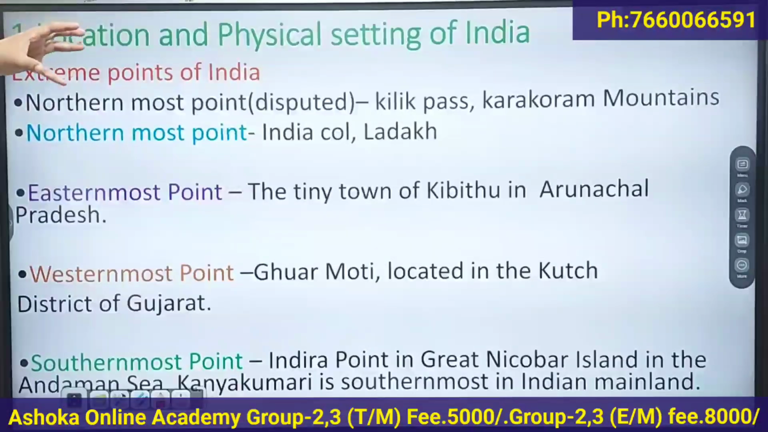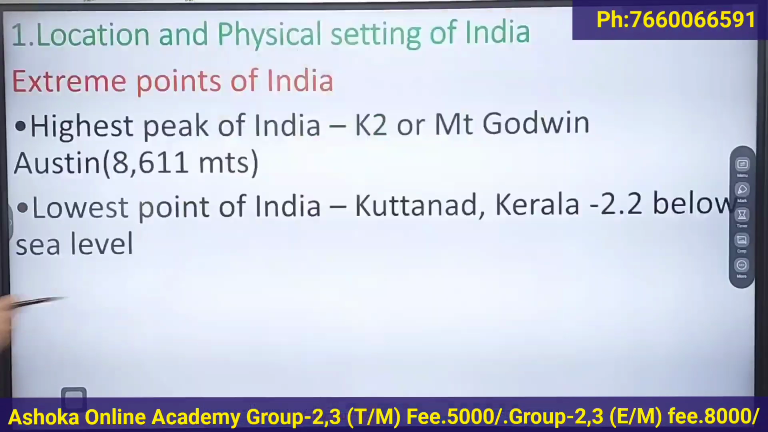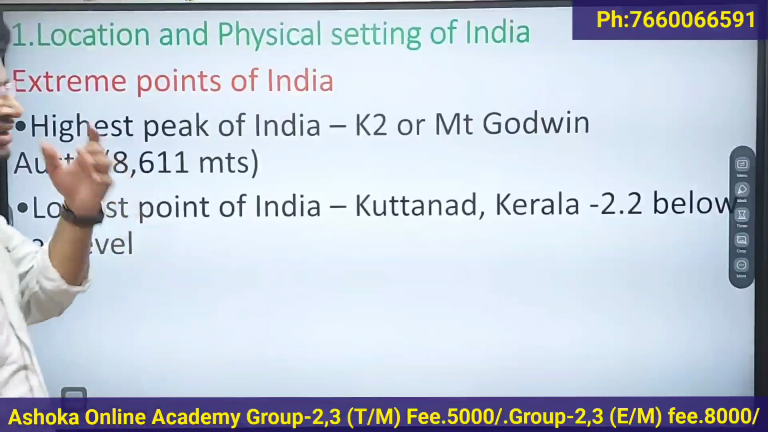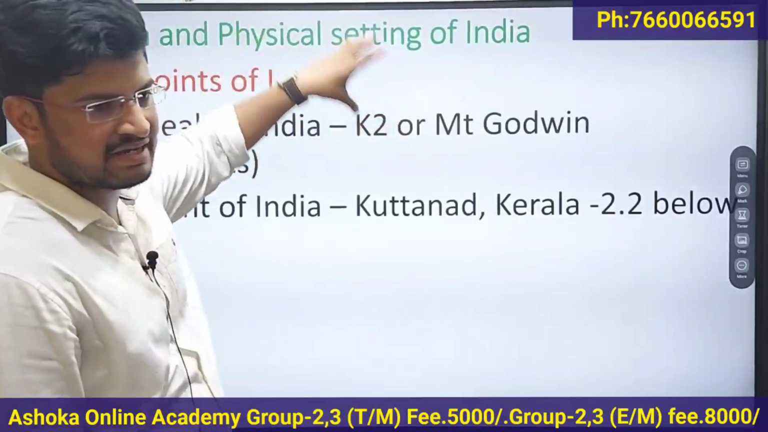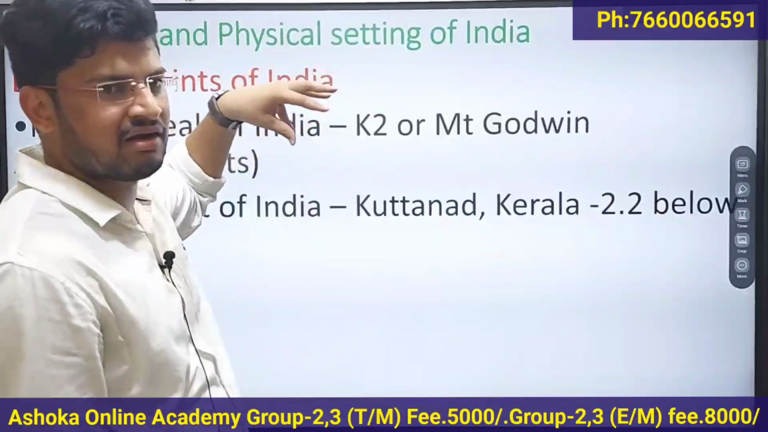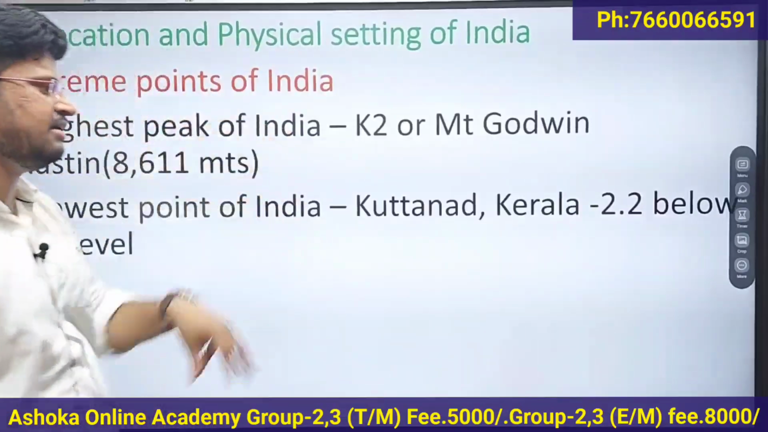So Kilik Park in the north, Kibitu in the east, Gaurmoti in the west, and Indra Point in the south. The highest peak of India is K2 or Mount Austen, located at 8,611 meters. Most of you have confusion that Mount Everest is part of the Himalayas, but it is not in India. It is located in Nepal, India's bordering country.